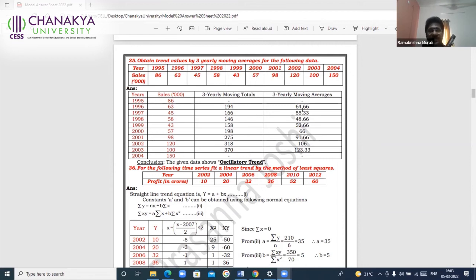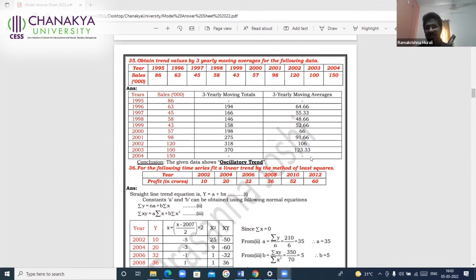Here also you'll get it correct. You'll get 4 marks for that. If the position is not correct, if you're starting from the first one, you'll be losing 1 mark. So when you add either 3 yearly or 5 yearly, you should write exactly against the middlemost value. If it is 3 yearly, for the first year and last year, you will not have trend values. If it is 5 yearly, for the first 2 years and last 2 years, you will not have trend values.